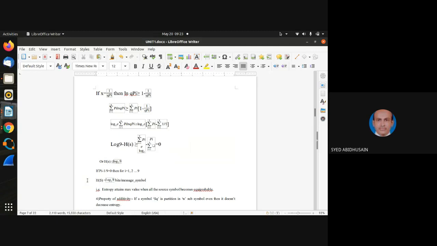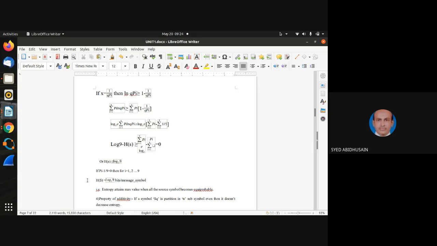That means the final answer is: entropy attains its maximum value when all the source symbols become equally probable. Remember, this is one of the very important properties of entropy. Suppose there are two symbols, 1 by 2, 1 by 2, same probability.